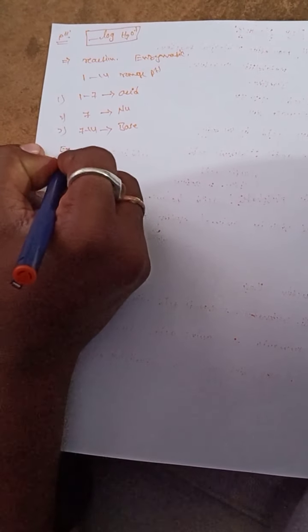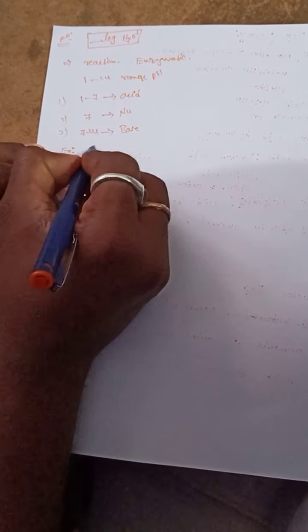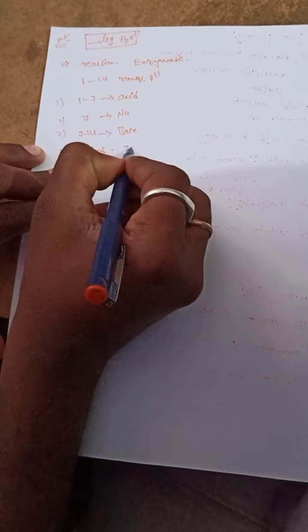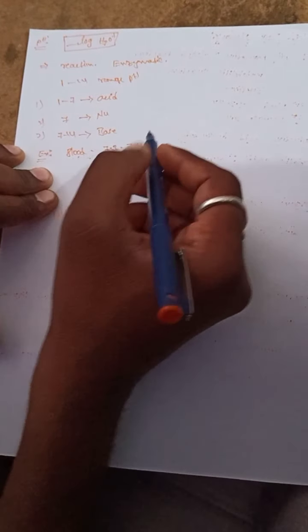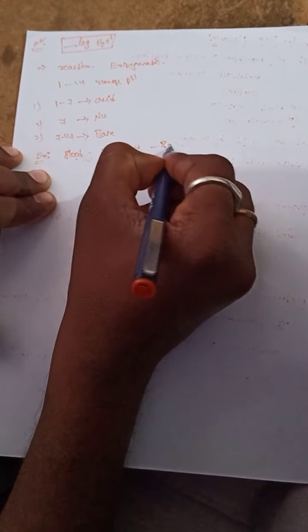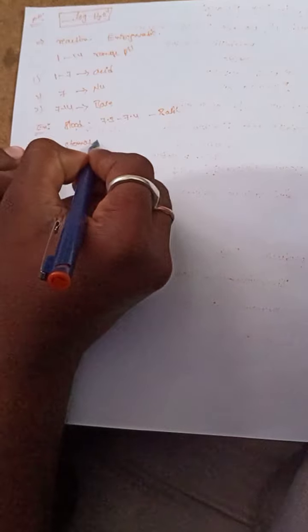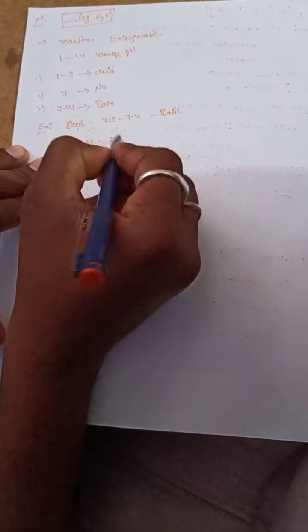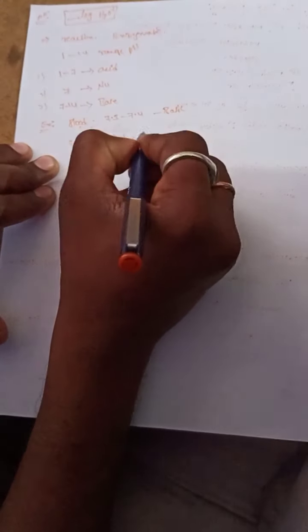What are examples of pH? We already discussed the blood pH. What is the blood pH? It is 7.3 to 7.4, which means it is basic in nature. Next, we already discussed the stomach. What is the stomach pH value? It is 2.4, which lies between 1 and 7, so it is an acidic pH value.